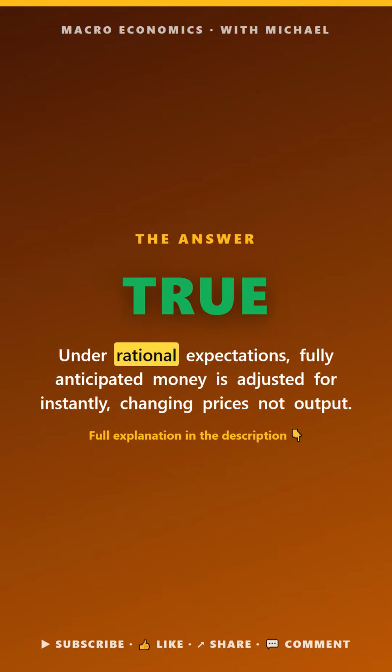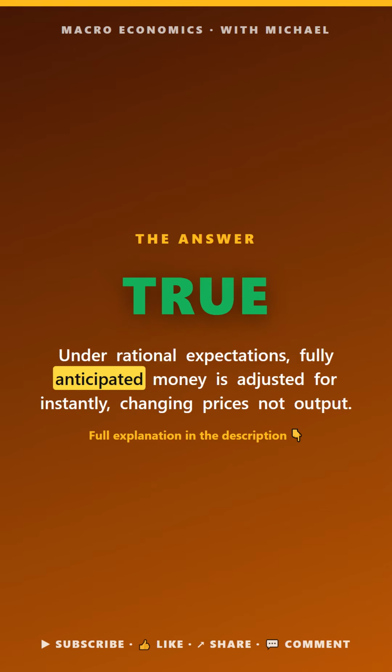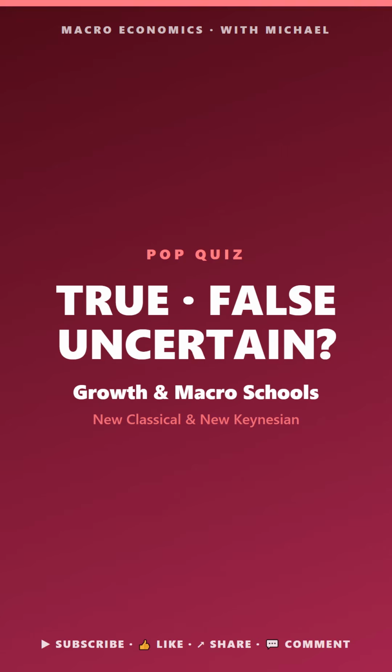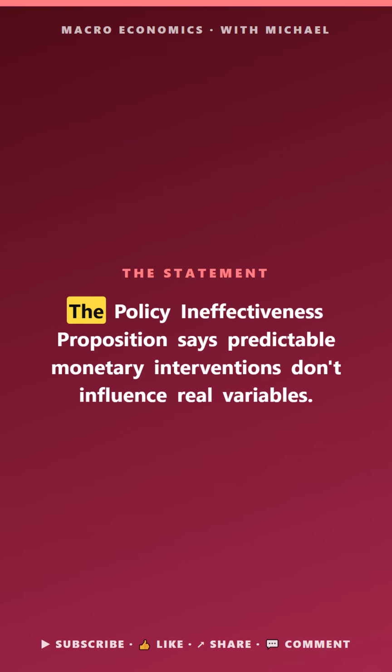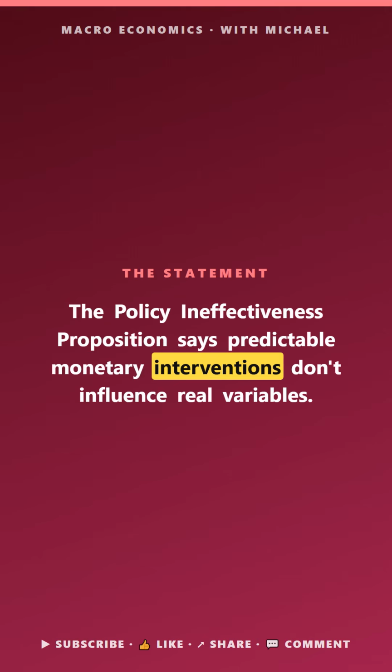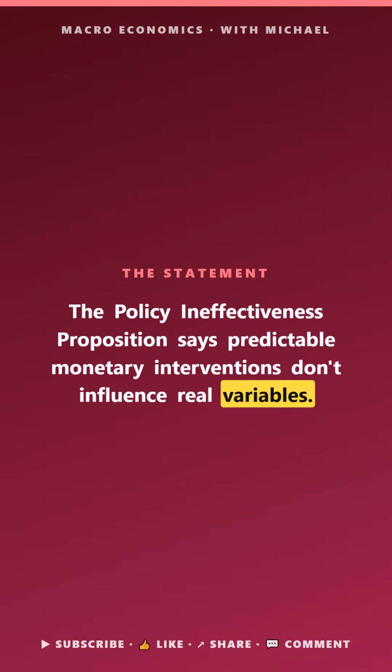The answer is true. Under rational expectations, fully anticipated money is adjusted for instantly, changing only prices. Macro pop quiz. Growth in macro schools. True, false, or uncertain. The policy ineffectiveness proposition says predictable monetary interventions don't influence real variables.